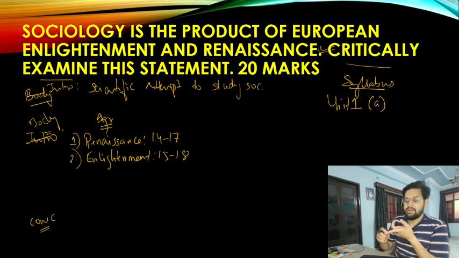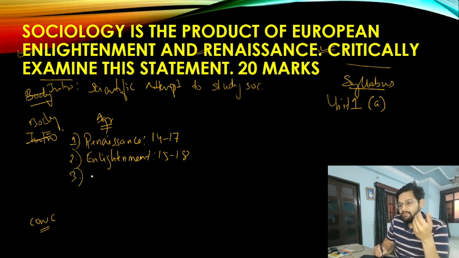So it was the commercial revolution, the scientific revolution, the industrial revolution, the French revolution. All these are subsequent changes which come after enlightenment. So that is also contributing towards modernity. So the question is asking, sociology is the product of European enlightenment and Renaissance. We are trying to highlight how in 14th to 17th century it was the element of Renaissance that was contributing to it, and then in 15th to 18th century it is basically the following subsequent changes that come, and finally the modernity that was completely matured and it was studied in 19th century.